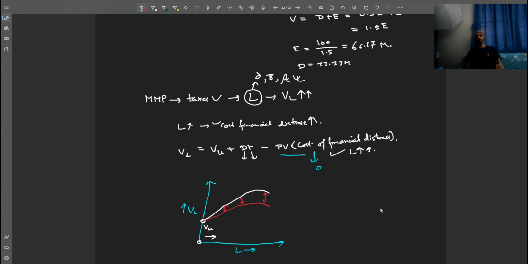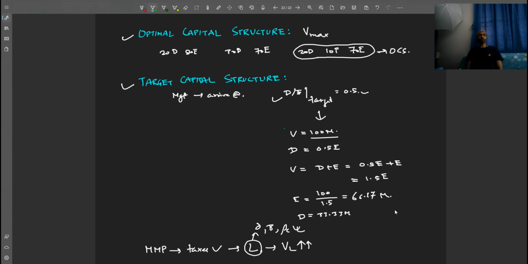Just going on leveraging the firm does not actually increase the value. Even if you take out the cost of distress, it does not pay after a certain point of time. If you incorporate the cost of distress, it worsens the prospects further, right? Now, as we have said before, in the mid to long term, the target capital structure should tend to merge with the optimal capital structure. But in the short term, it may deviate, right? Now, how does an analyst or an outsider understand what is the current target capital structure?